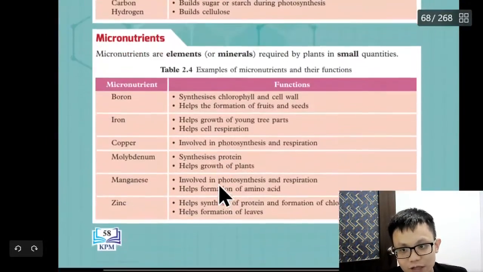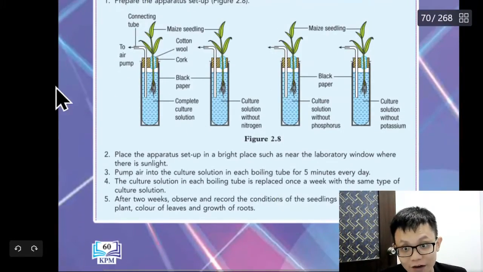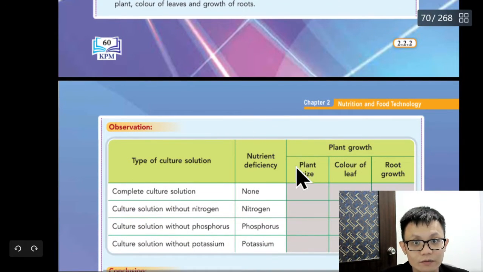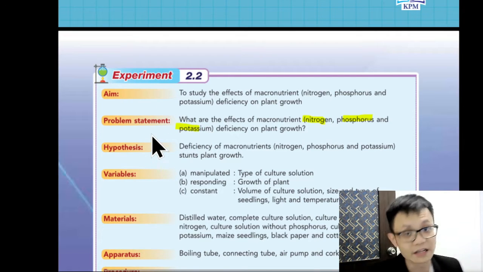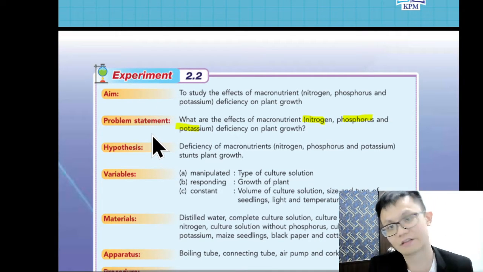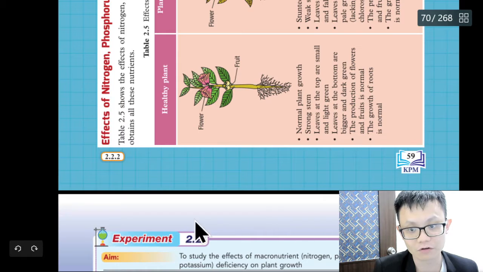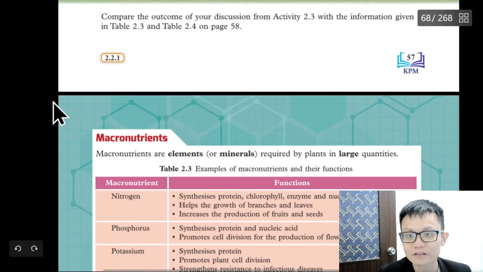So let's scroll down, because usually the exam will ask more towards, you can see here, phosphorus, potassium, and they tend to ask nitrogen. These are the few famous ones. You can scroll down. Okay, so these are the few famous ones: nitrogen, phosphorus, potassium. They always ask in questions like this. I don't know why they seldom ask other things, but this is the thing that you need to look upon.